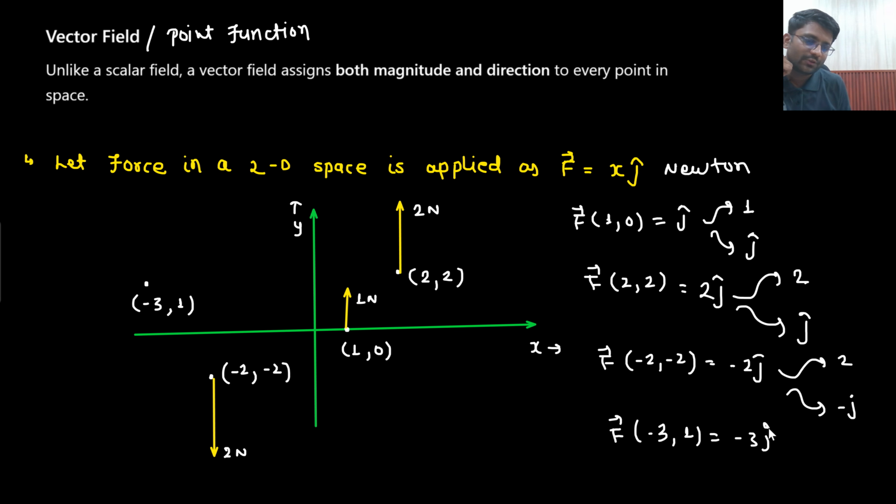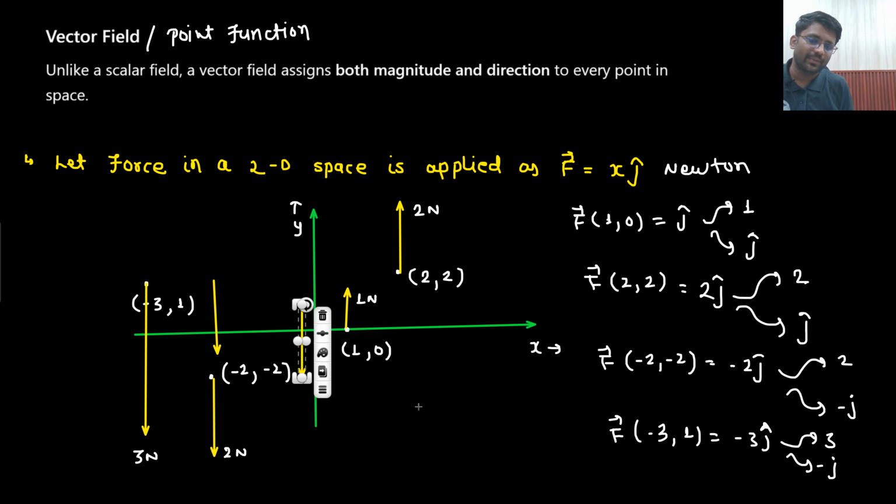So someone is applying a force of 3 Newton in the -j cap direction. In that manner there will be infinite vectors present.